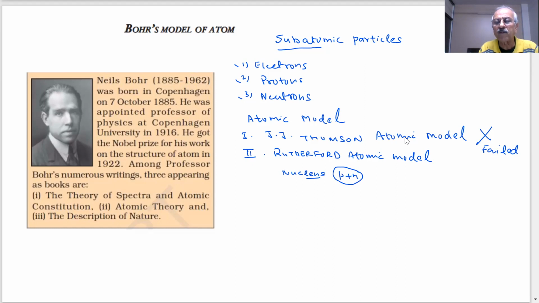And the mass of the atom is almost inside this. It is called the nucleus. These particles are called the nucleons, protons and neutrons. And the electrons are moving at a very fast speed around the nucleus. That's what was proposed, in orbits, students. So what they said, there is a positive center. The size of this is very, very small as compared to the size of the atom. The radius of the nucleus was proposed to be how much as compared to the atom?